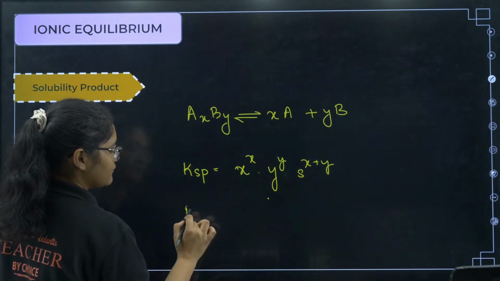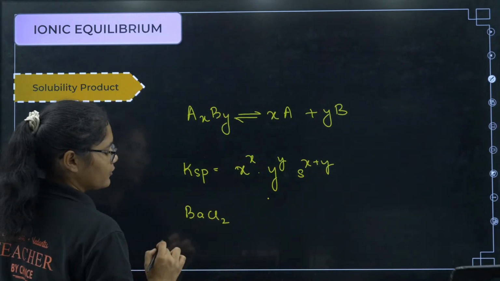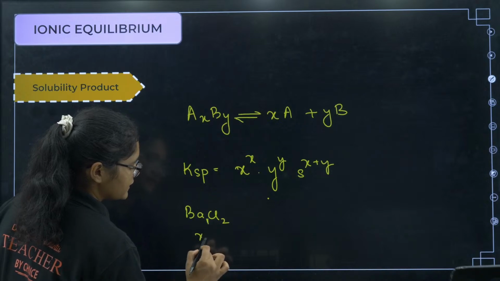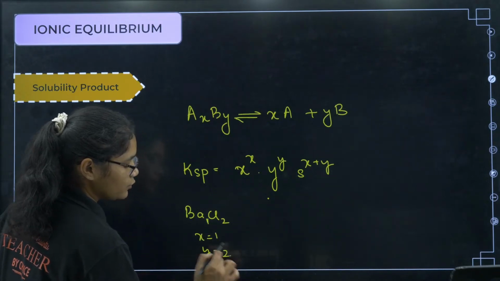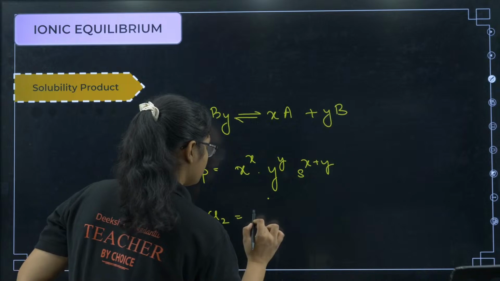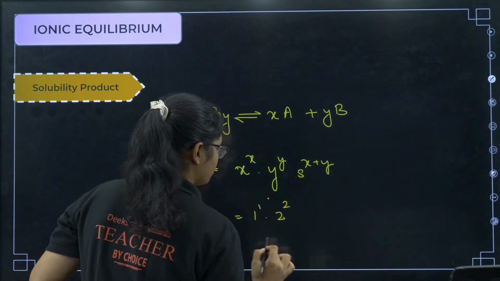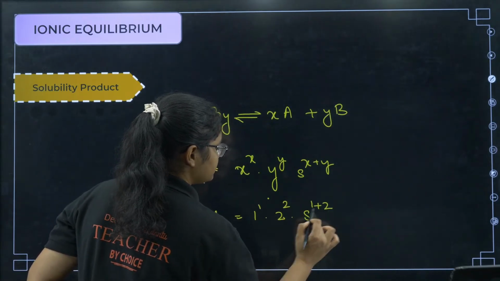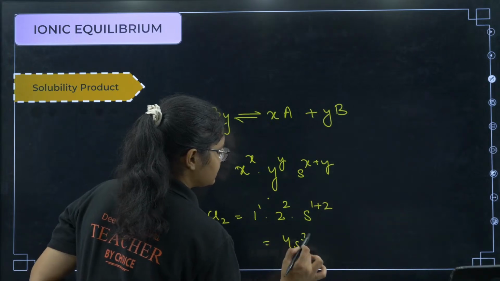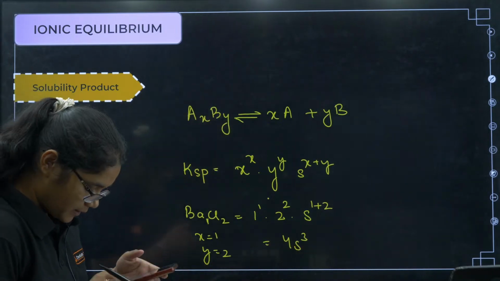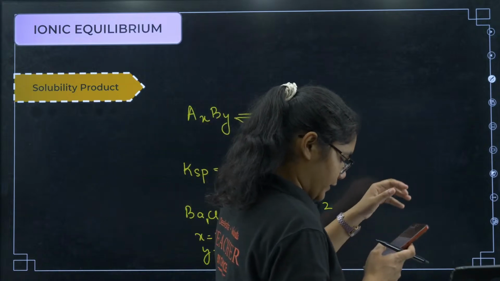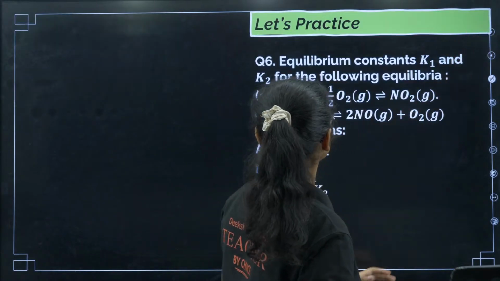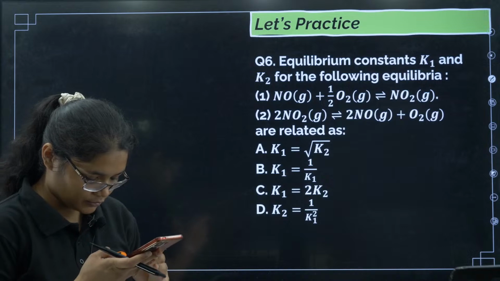For example, you have a salt like this, barium chloride. Okay, so here this is 1, so I can say x is equal to 1 and y equal to 2. So it is 1 to the power of 1, 2 to the power of 2, S to the power of 1 plus 2. So you will get 4S cube. Okay, clear? Okay, next. Now students, please solve this question, all of you.